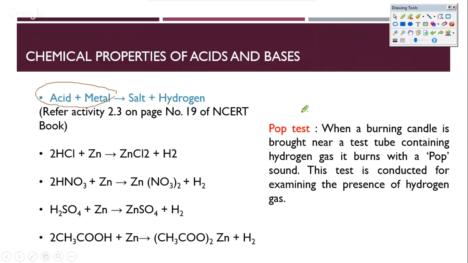Okay, what does the pop test mean? The hydrogen gas that is released as a product of the reaction, if you bring a burning candle near the test tube, you'll realize that a small pop sound is heard. This is because of the explosive burning, or combustion, of hydrogen as you keep the burning flame very close to the test tube. So this test is generally conducted to know whether hydrogen is getting released or not. You can also refer to the activity on page 19 of the NCERT book to really understand this topic pretty well. So these are examples of what a typical metal would do with an acid.